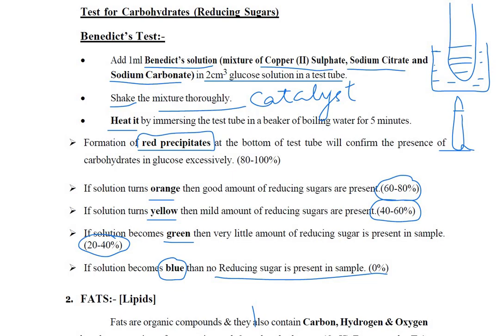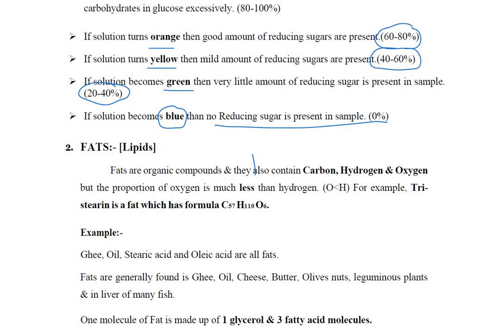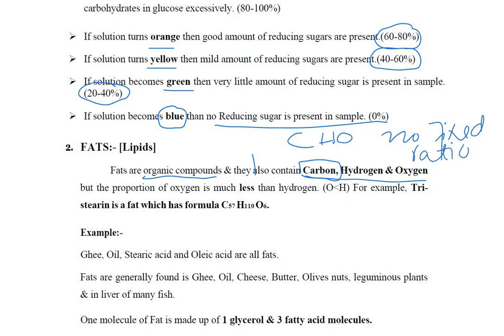Now the second chemical nutrient is fats. Fats are also called lipids, and they are also organic compounds. Why are they organic compounds? Because they again contain carbon. Like carbohydrates, fats also contain three elements: carbon, hydrogen, and oxygen, but they have no fixed ratio. In carbohydrates, we had a fixed ratio, but here, like C57H110O6, this is a tristearin fat. So you can see that there is no fixed ratio in it.